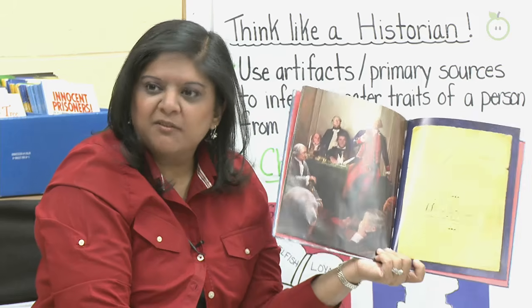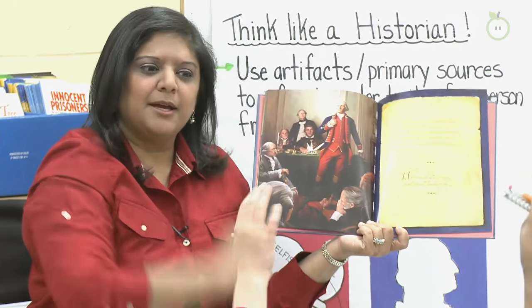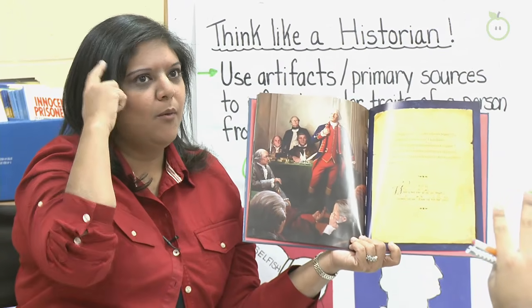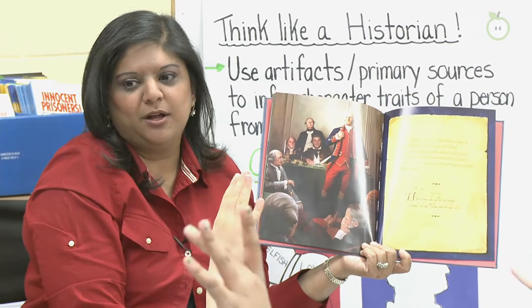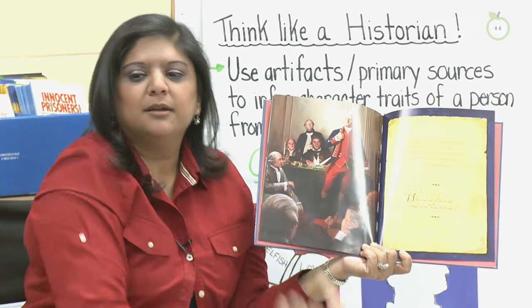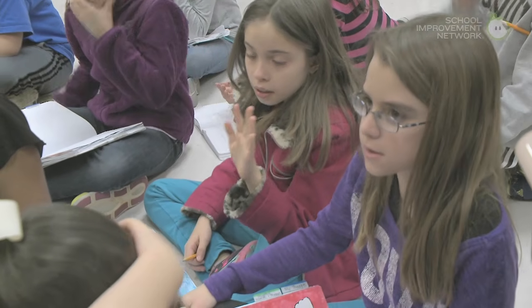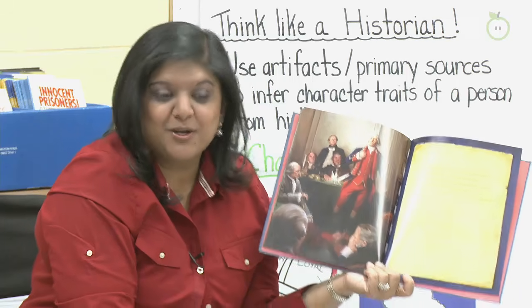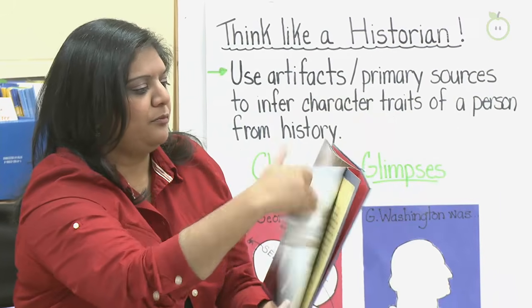That's very interesting, Evan, because that's not what I was thinking at all, and I like that perspective. He used his schema and came up with a different perspective. What do you think was my teacher mind perspective when I decided to have you color it red and blue? Sydney? Because those are the colors of America. So I was thinking more symbolism. I was trying to use a symbol to give you that, okay? Hold your questions. Let me finish.